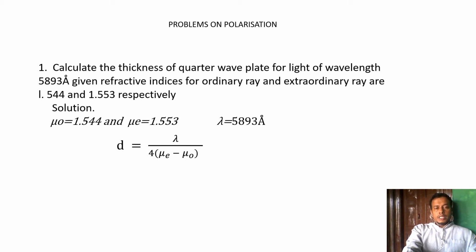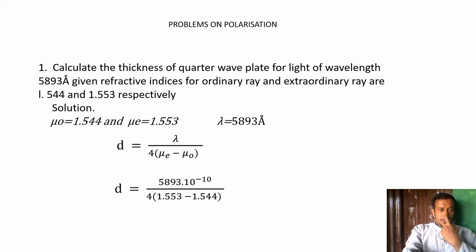This is the equation to calculate the thickness of the quarter wave plate: d is equal to lambda by 4 into mu e minus mu o. If it is a half wave plate it is lambda by 2, and if it is a quarter wave plate it is lambda by 4. Here 1.553 is higher, so we subtract from it.